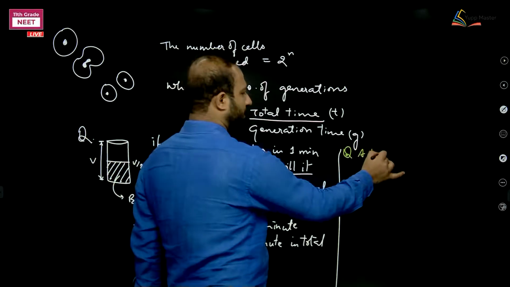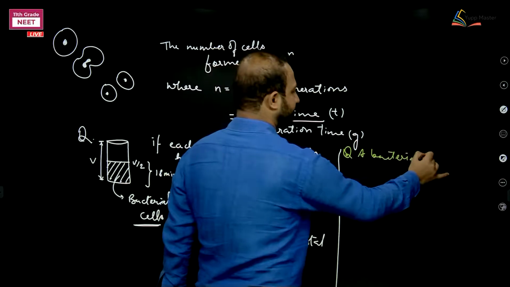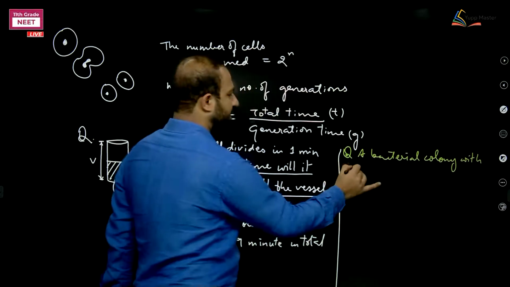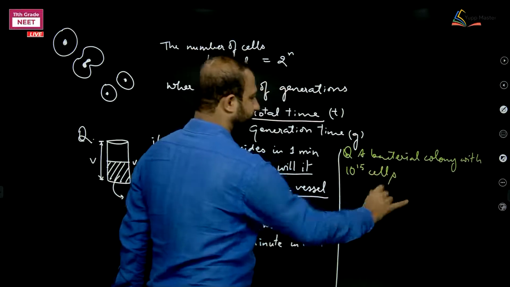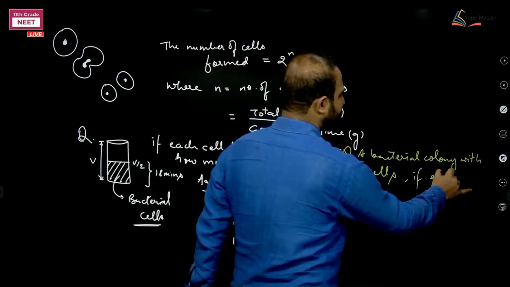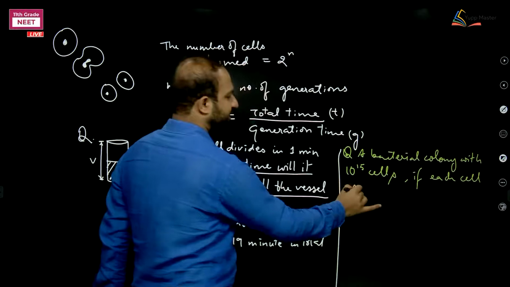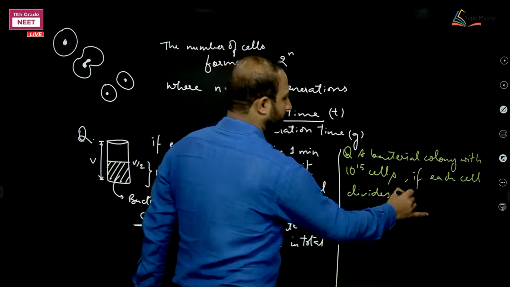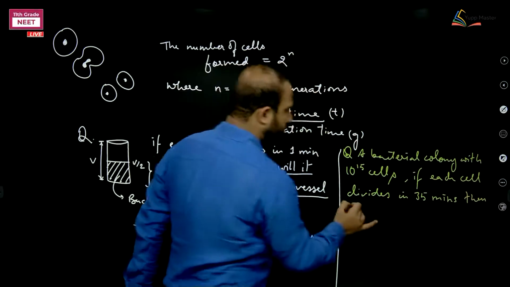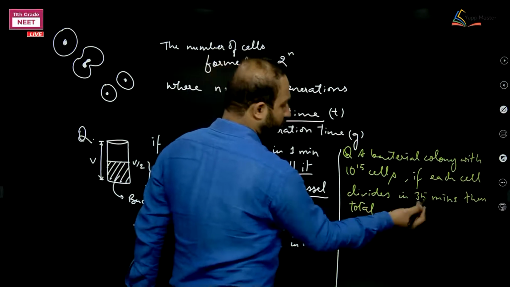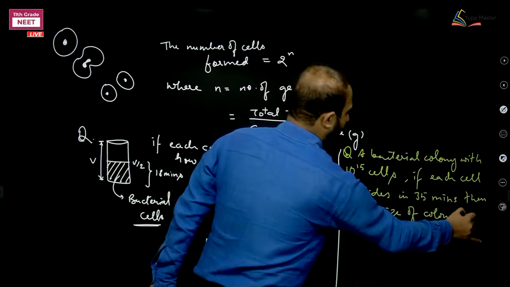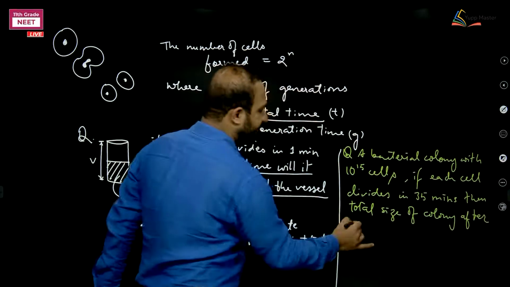A bacterial colony with 10 raised to power 15 cells. If each cell divides in 35 minutes, then what will be the total size of the colony after 175 minutes?